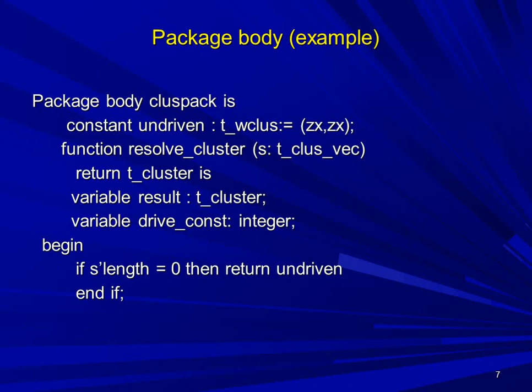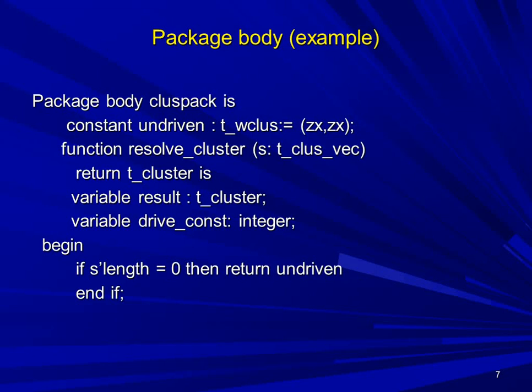Now here, package body class_pack is. We have declared the constant undriven. It is of the type T_W_class and its initialized value is ZX. Next, we are going to declare the function. Function resolve_cluster, inside brackets the parameter s colon T_class_vector, return T_cluster is. In the next line, we have declared the variable result, which is of the type T_cluster. Next line, variable drive_constant, which is of the type integer. This is the declaration section of the package body.